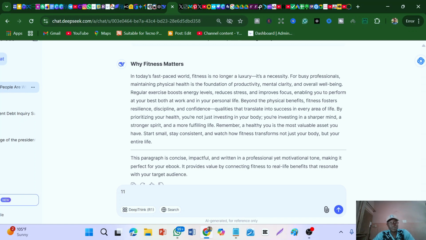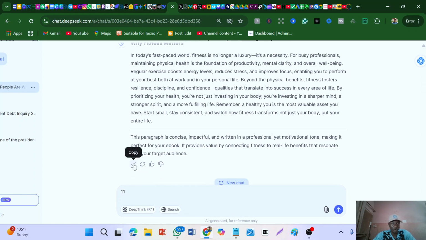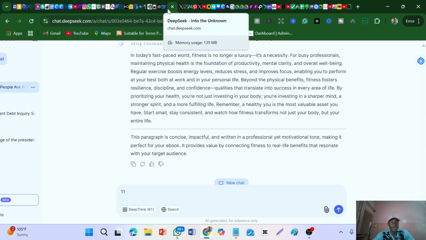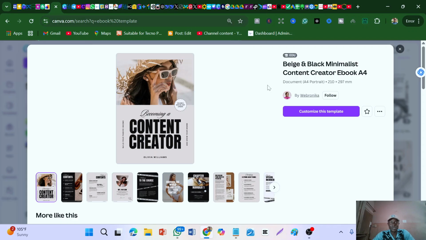In today's fast-paced world, fitness is no longer a luxury. It has given us a lot of things that we can just copy. So all you have to do is just to come here and copy it, you understand. So you can now just go back to, let's say, Canva, right? Or you can even go back to this book here. You can edit everything in the book. Sorry, I cancelled it. Oh god. So you can go back to Canva, right?